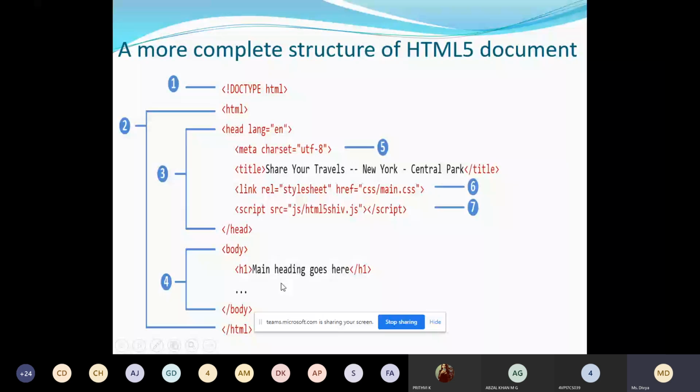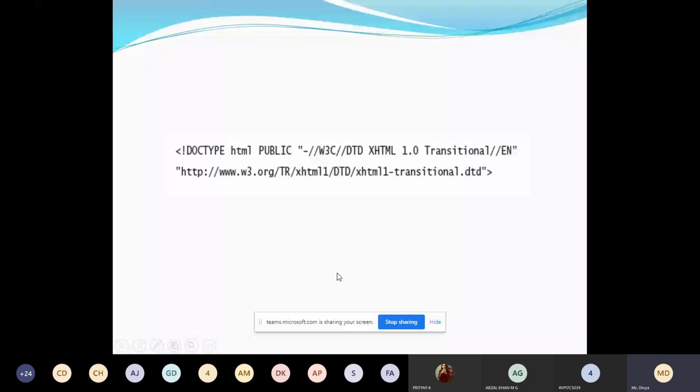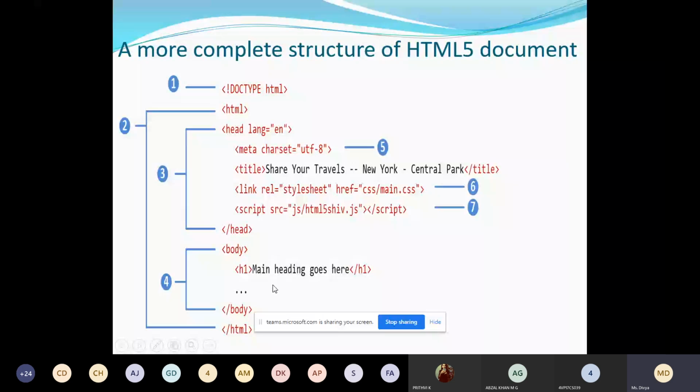The heading content or the paragraph content will be displayed. Whatever tag we use in the body part is meant for displaying in the browser. The next one is the head title. The title is the description about the document, the title for your document.